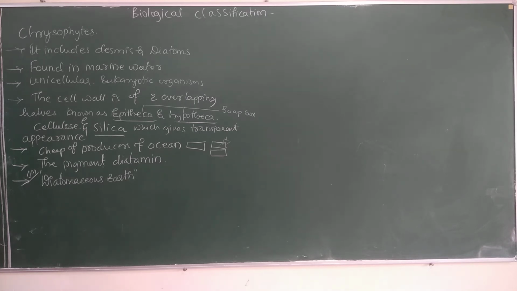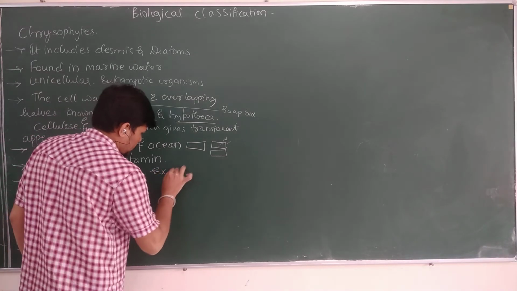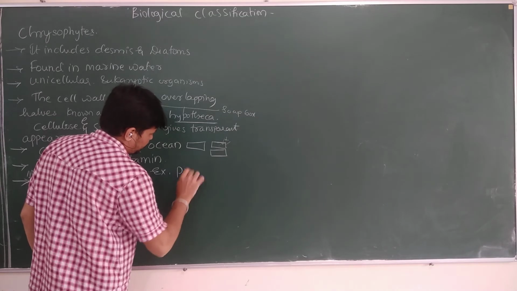Such aggregation is called diatomaceous earth. Example: Pinularia.